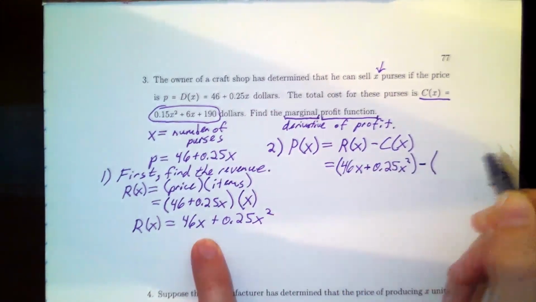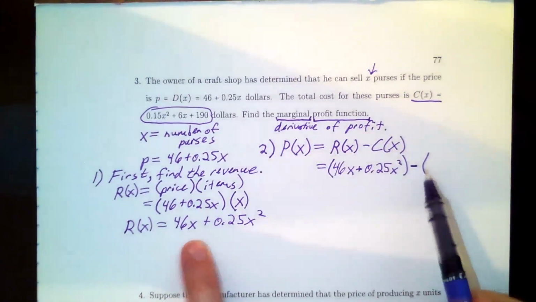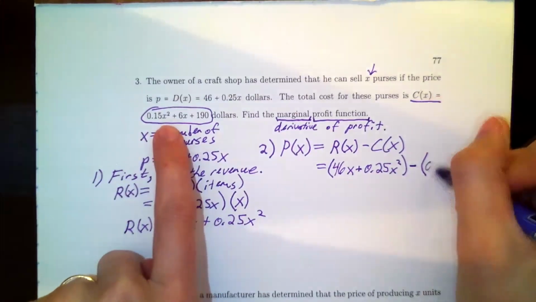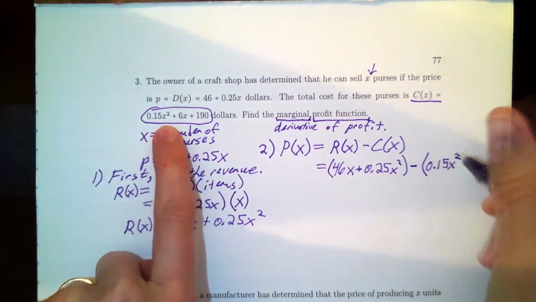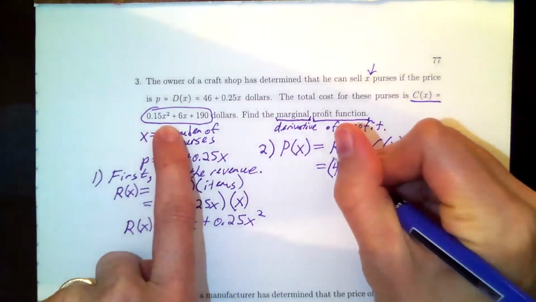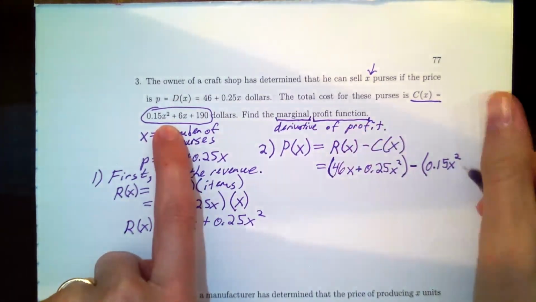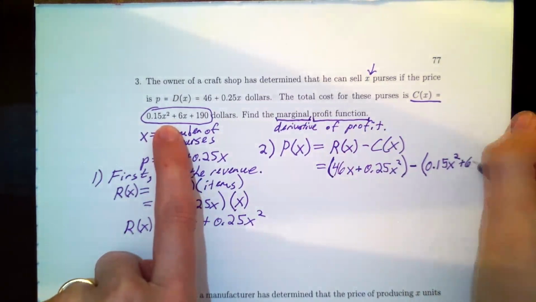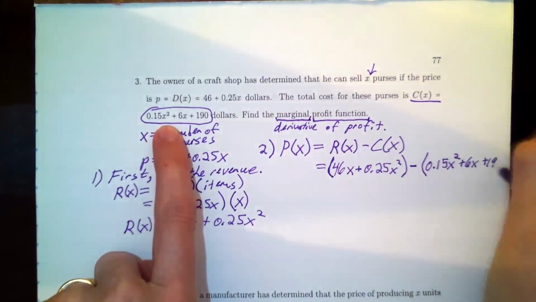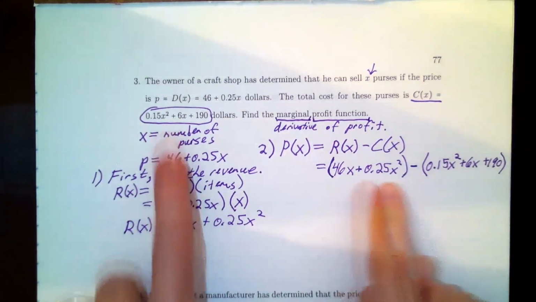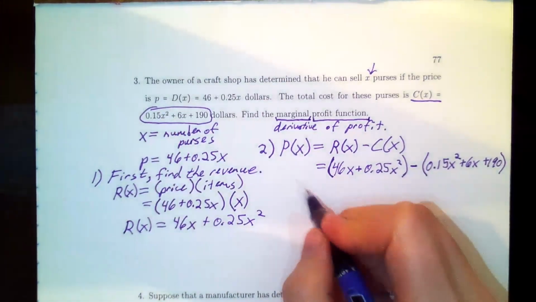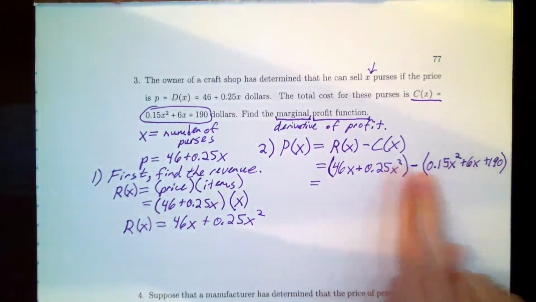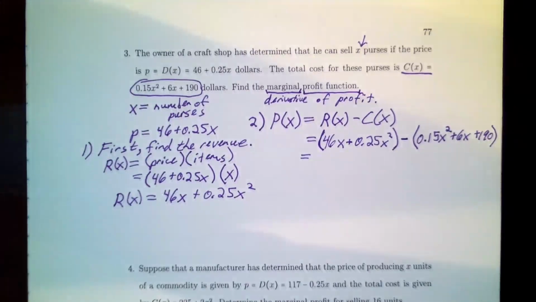minus cost. Now, I always put parentheses around the things that you're subtracting because you will ultimately have to distribute the minus sign, and it's easier to remember if you put parentheses around anything you add or subtract. So we have revenue minus the cost function they gave us. When I finish subtracting these two, I'm going to have my profit function.